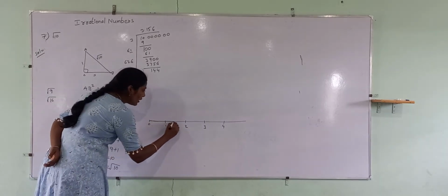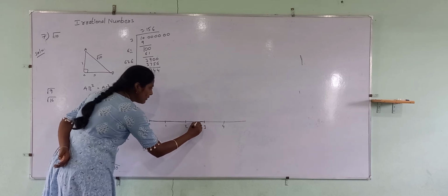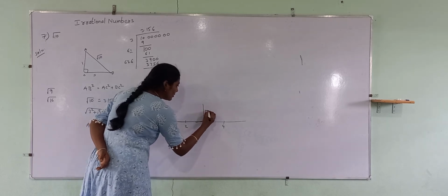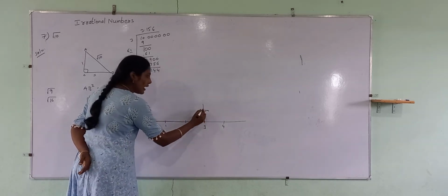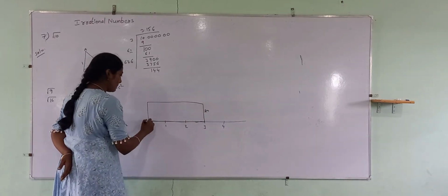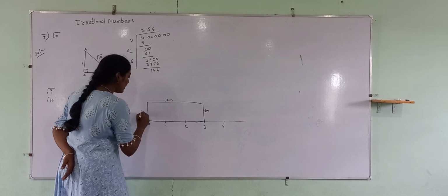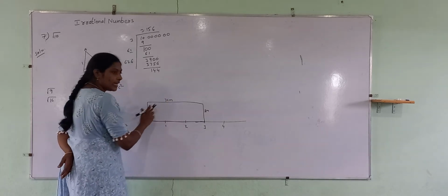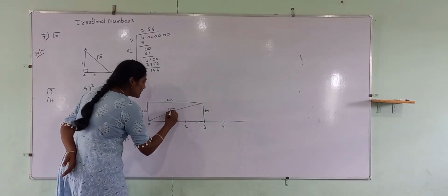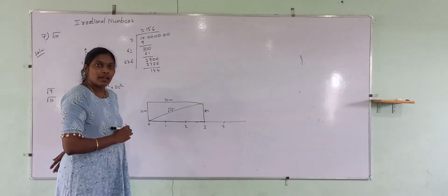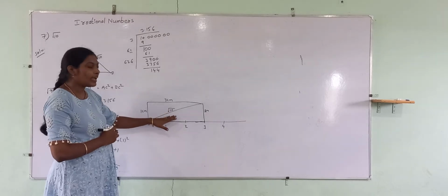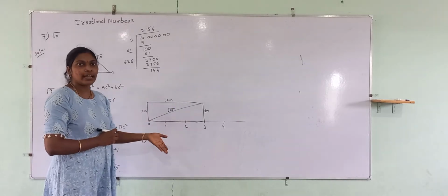So from here to here 3 centimeters, and the other side is 1 centimeter. If it is 3 centimeter and 1 centimeter, the diagonal will be square root of 10. Either it is a right angle triangle or rectangle, a rectangle contains a right angle triangle.